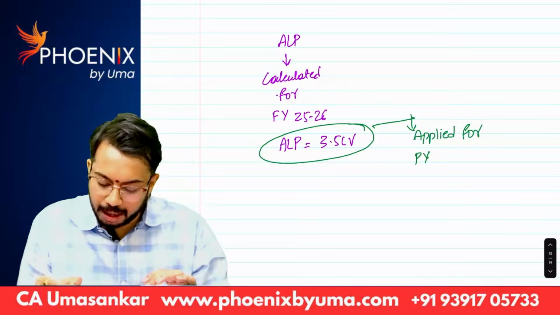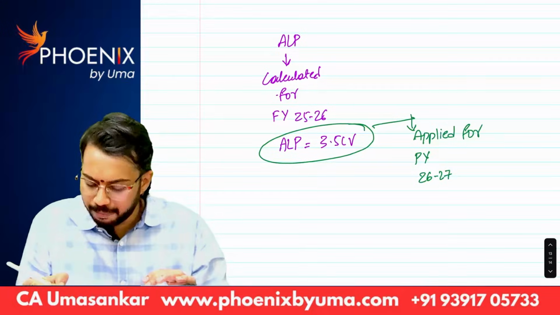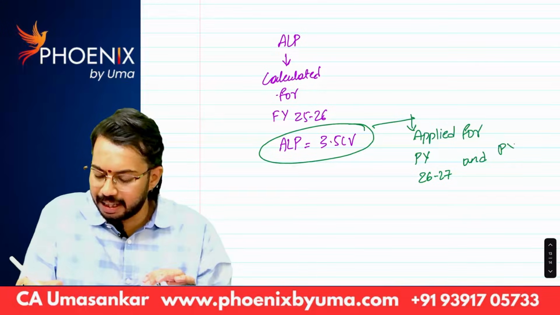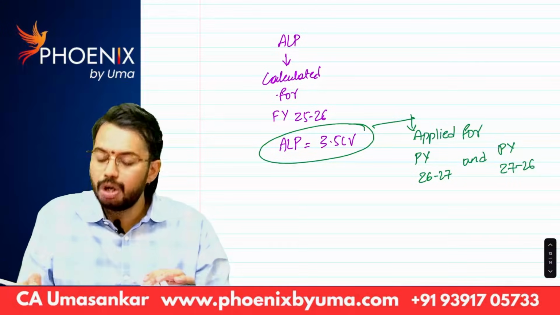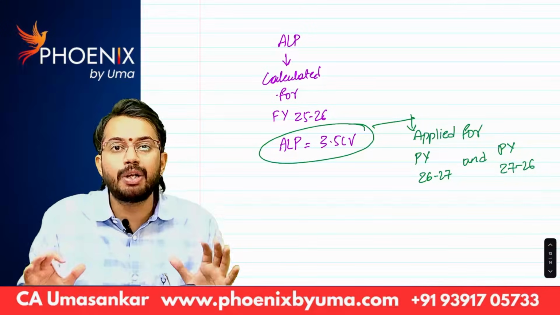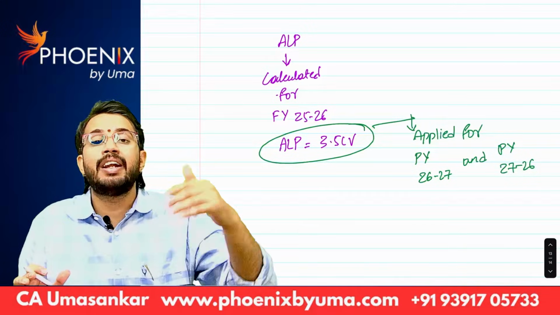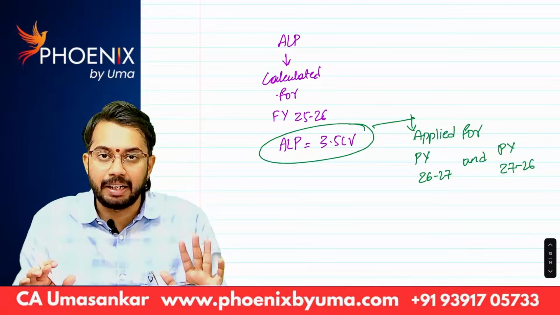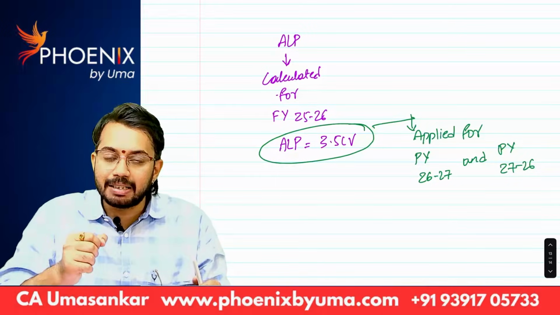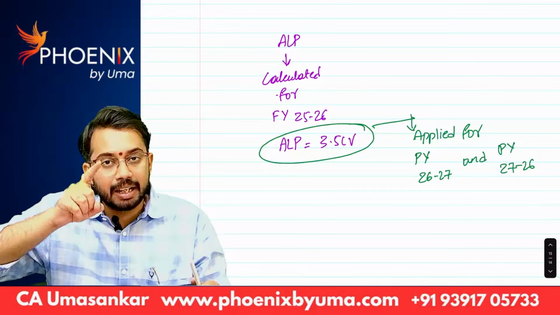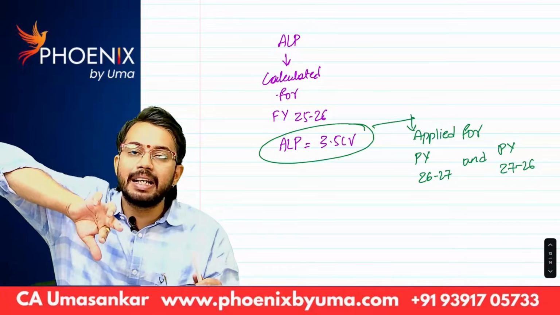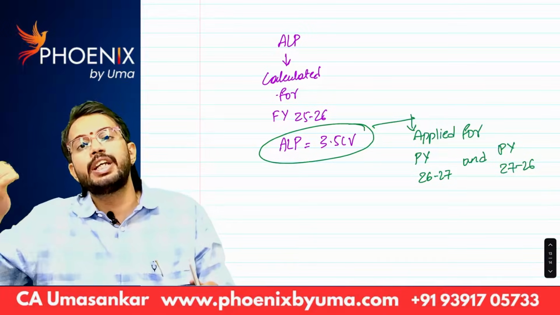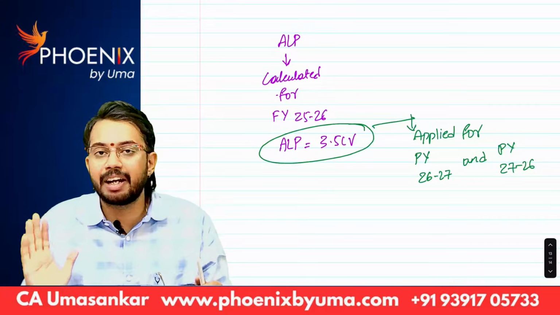It will be applied for previous year 26-27 and previous year 27-28. So to reduce the compliance burden on the assessee and to give relaxation to the income tax department, lawmakers came up with this amendment. Whatever arm's length price is calculated for one previous year, the same will be applied for the consecutive 2 previous years. Are you able to understand?